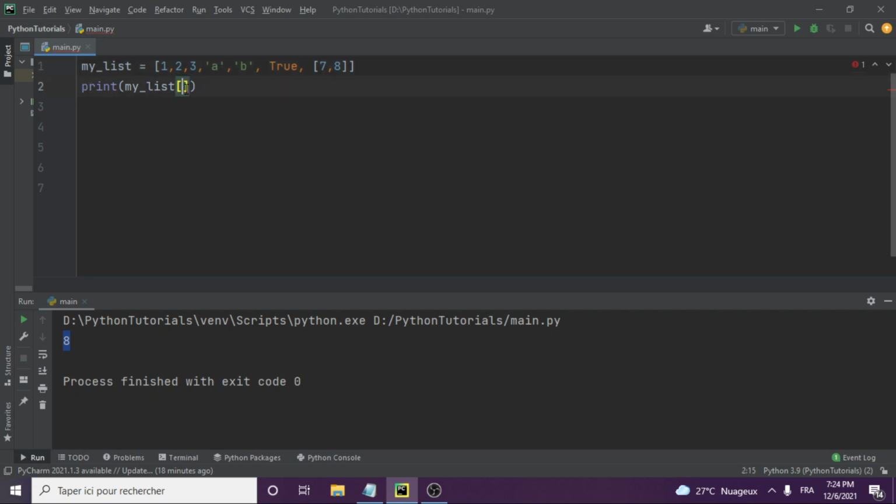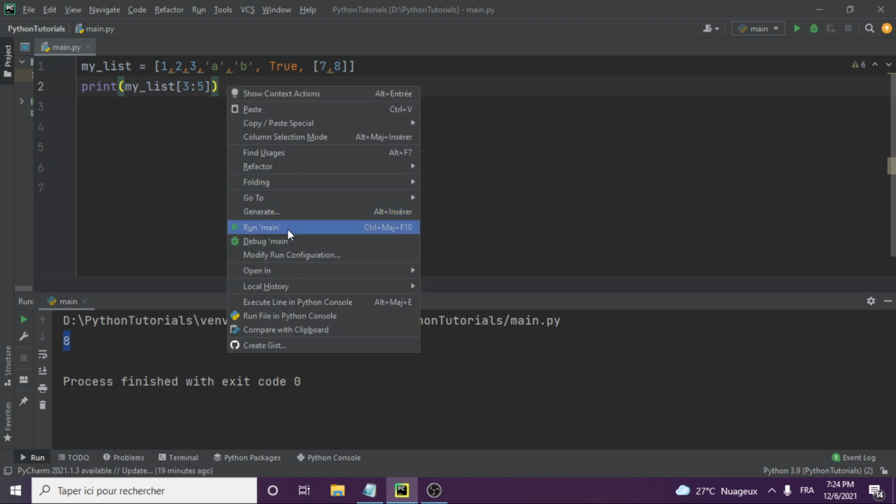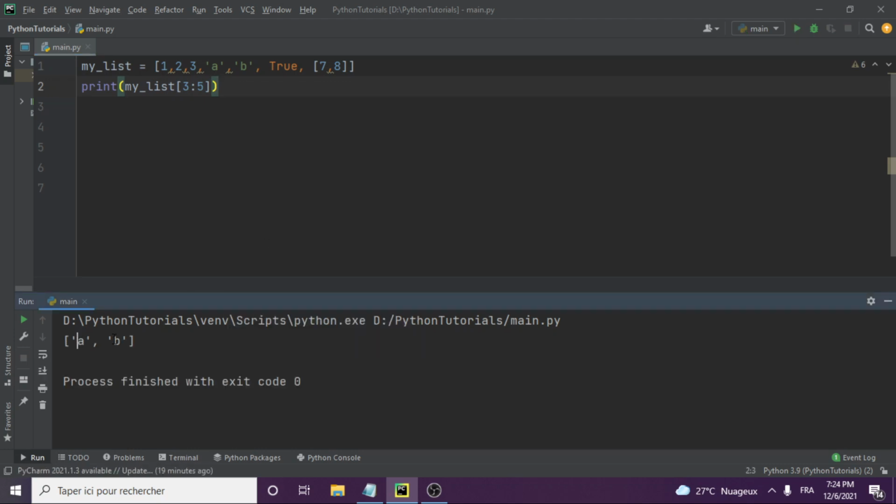So let's just do 3, and then instead of ending here with 4, if you put 4 here, for example, you only get A. So Python counts just like n-1. So we have to put 5 here for it to count 3 and 4, and it stops before 5. So let's run it and see. You run it, you see, you get A, B. That's correct. Okay, so we are good with indexing and slicing.